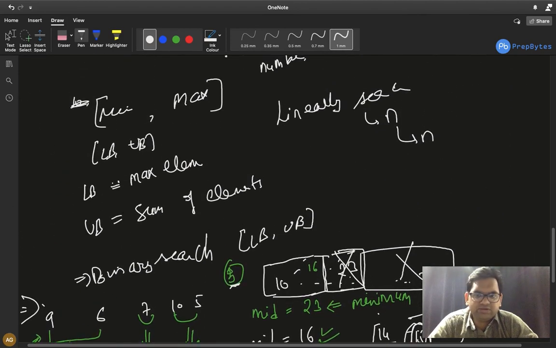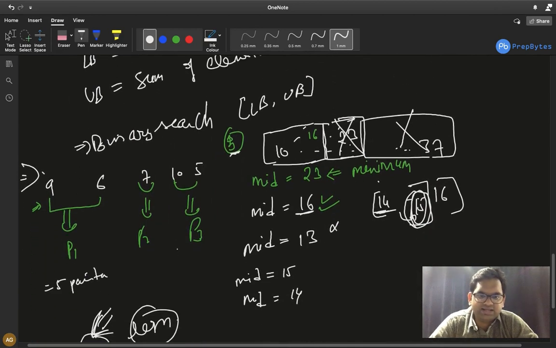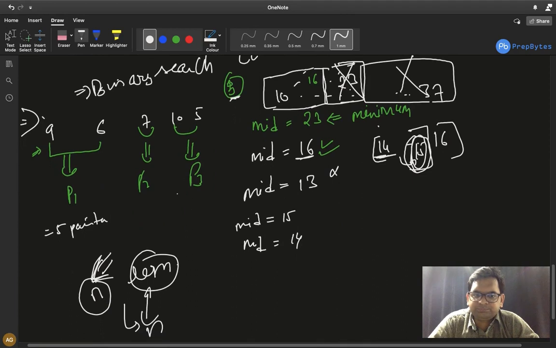And I don't think we are using any extra space in this. No extra array is used anywhere. So therefore the space complexity is order of 1.